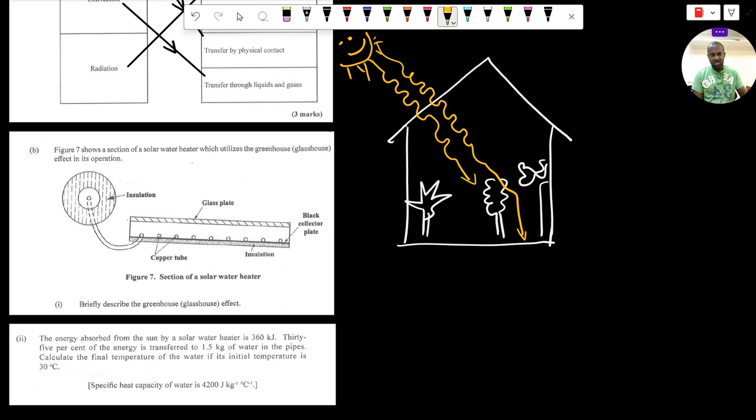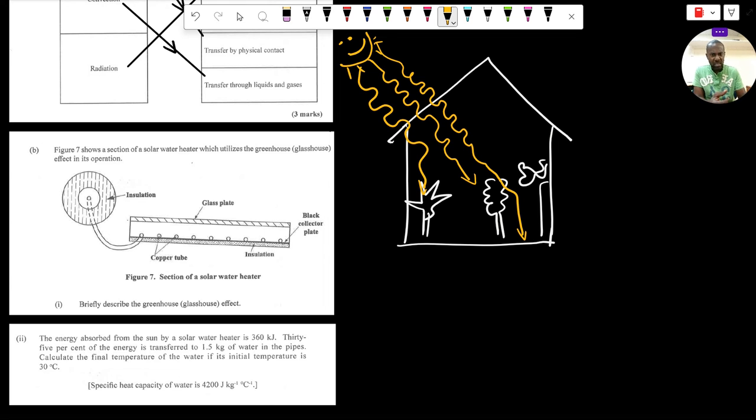When it enters the greenhouse, some of this radiation will be absorbed by some of the plants, right? Some of the radiation will be absorbed by the ground in the greenhouse. And what happens is that the ground, because it absorbs some of the radiation, its temperature will increase. Now, because its temperature will increase, it will then emit some of this radiation. But of course, the temperature of the ground inside the greenhouse and also the temperature of the plants is very much lower than the temperature of the sun.